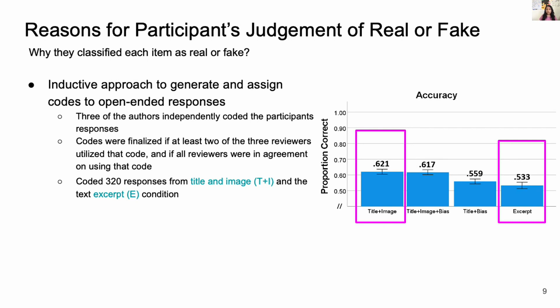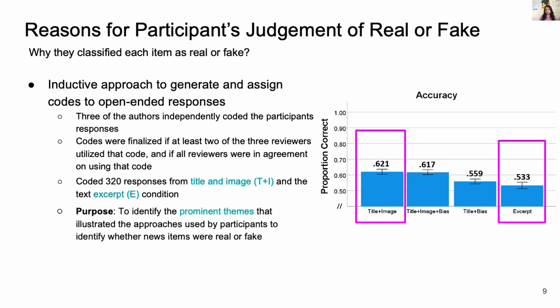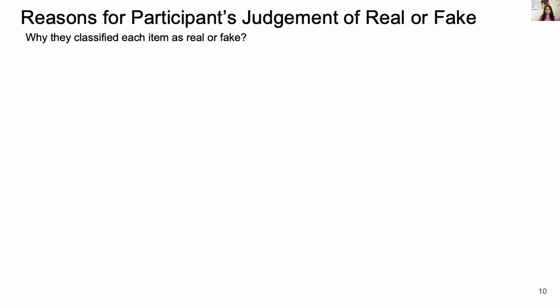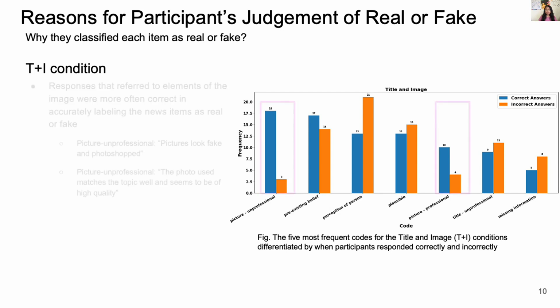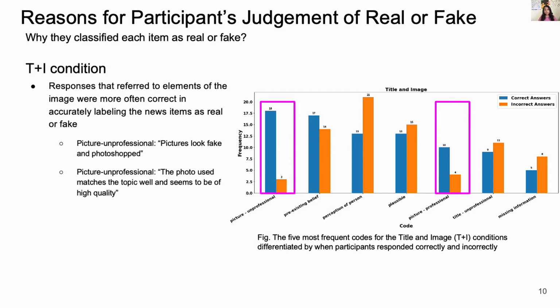The main purpose of generating these codes is to identify the prominent themes that illustrated the approaches used by participants to identify whether the news item was real or fake. Looking at the top 5 most frequent codes, we observed that in the title and image condition, responses that refer to elements of the image, like picture unprofessional or picture professional, were more often correct than incorrect in accurately labeling the news item.